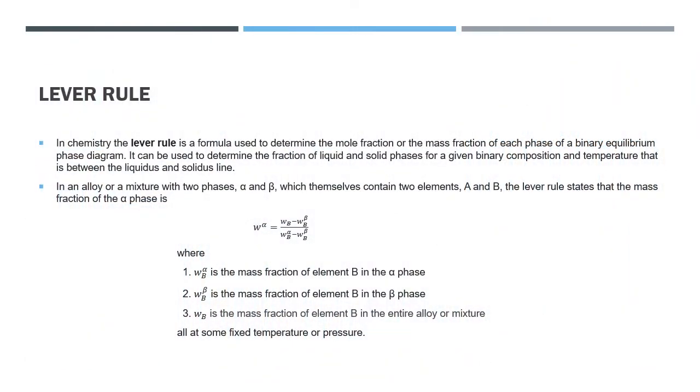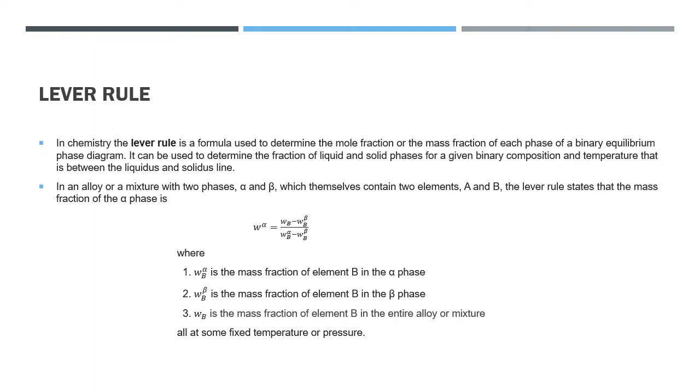First of all, we study the lever rule. In chemistry, the lever rule is used to determine the mole fraction, or we can say the mass fraction, of each phase of a binary equilibrium phase diagram. It can also be used to determine the fraction of liquid and solid phases for a given binary composition and temperature that is between the liquidus and solidus line.